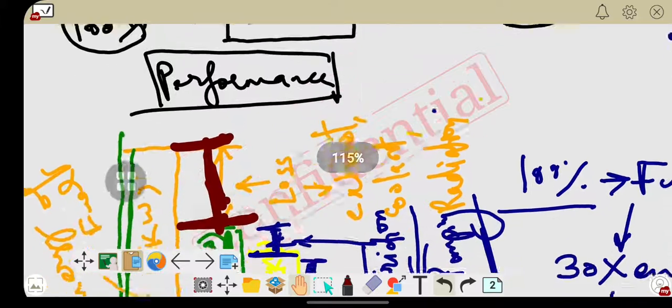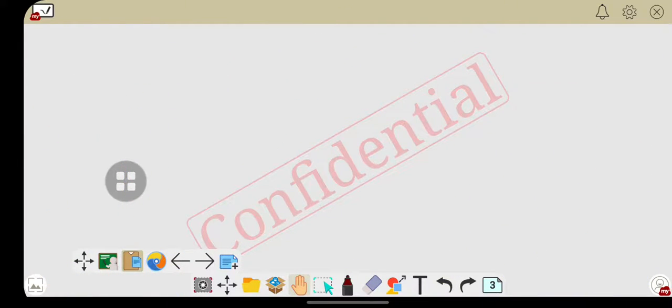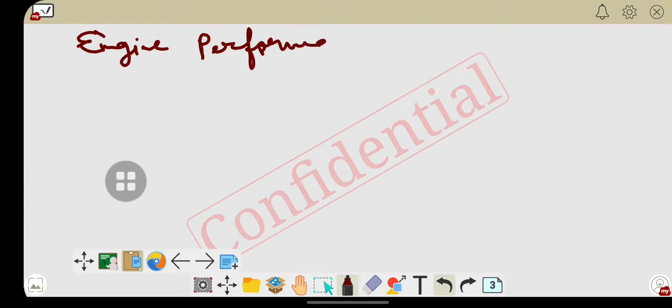On the next page I will write engine performance parameters. Now what are the parameters?